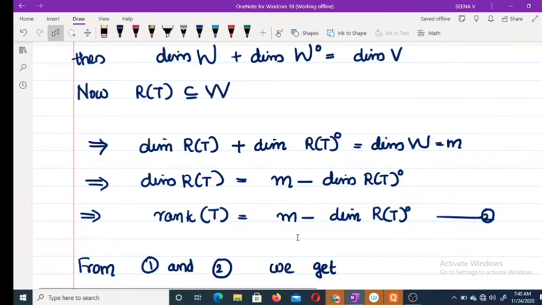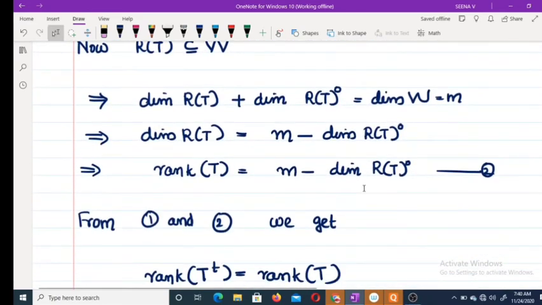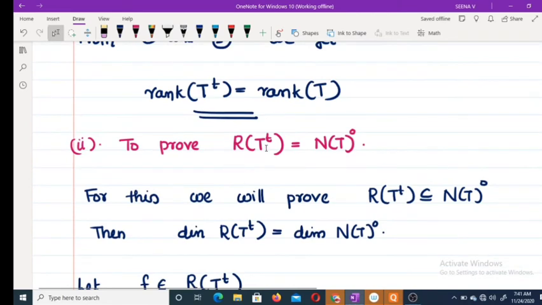That is, rank of T equals M minus dimension of the annihilator of range of T. Here, from 1 and 2 we get rank of T equals rank of T transpose. Okay. And the last result we have to prove: range of T transpose is equal to the annihilator of the null space